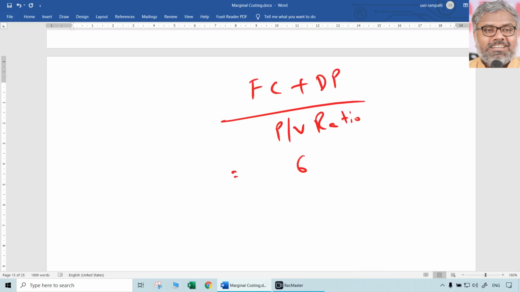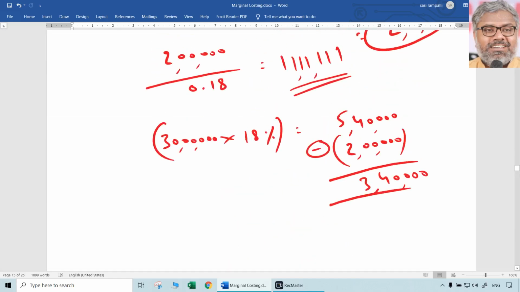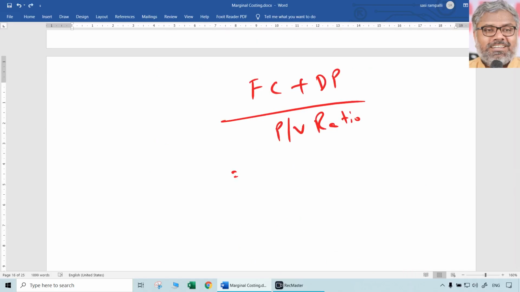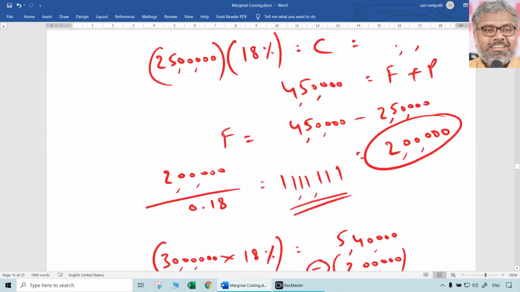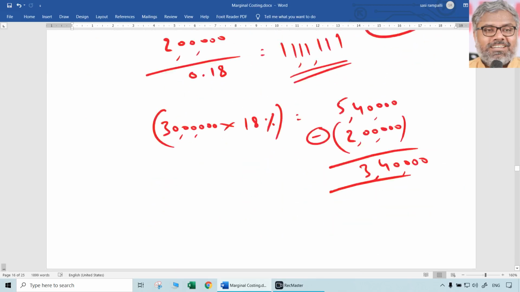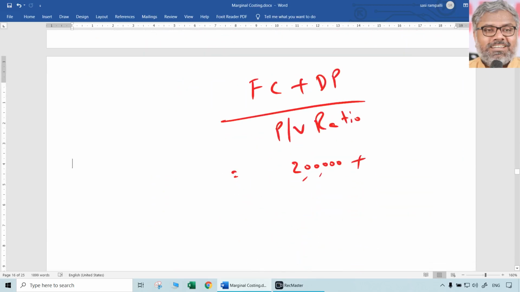Fixed cost we know already, 6 lakhs. Sorry, in this case, what is it? 2 lakhs. No, 6 lakhs was the earlier question. 2 lakhs is the fixed cost. Okay, fine. Plus desired profit is given. How much was the profit desired? 4,75,000. If they want to achieve 4,75,000 profit, PV ratio we already know, 18%, 0.18.